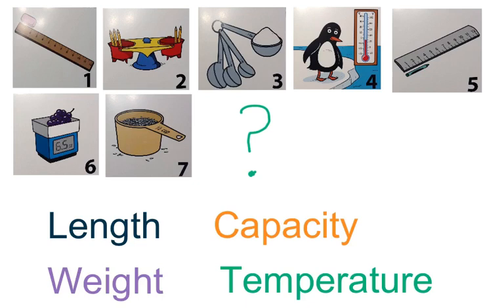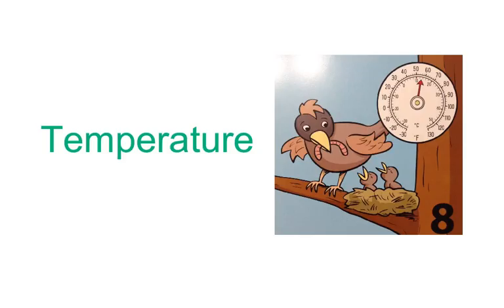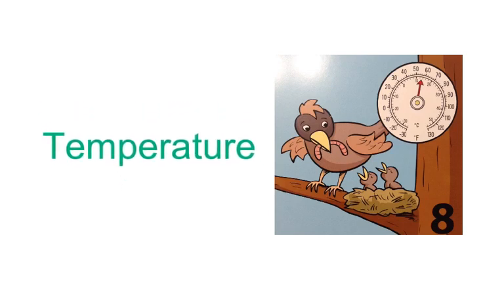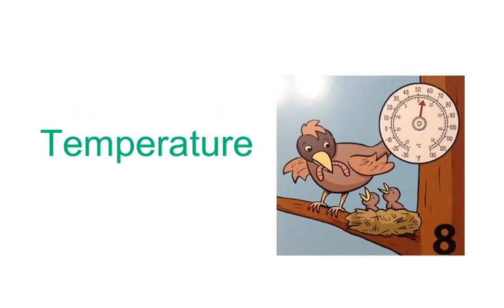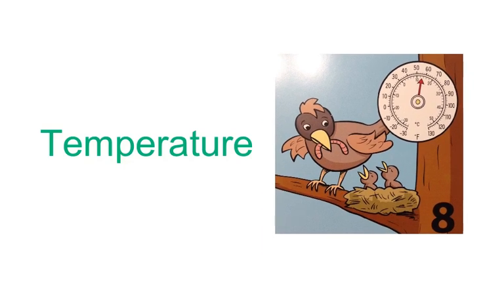I would love for you to do that. If you guessed temperature, nice job. Today's calendar piece shows the temperature outside. We have a mama bird feeding her baby birds. And right here, they are showing us what temperature. If you look closely at the red arrow, it's pointing to what degrees it is outside.